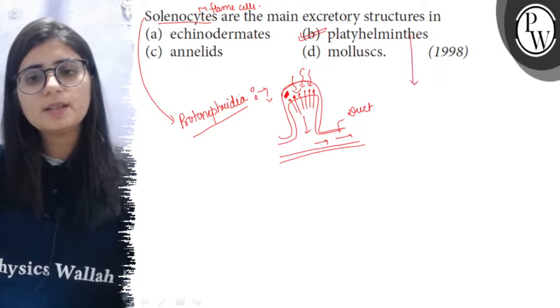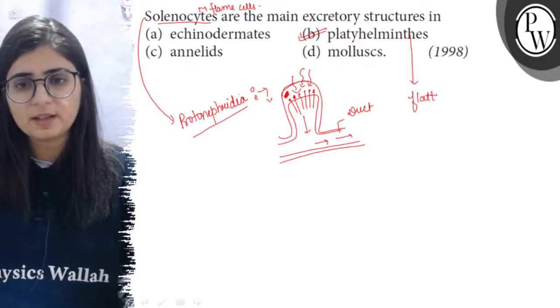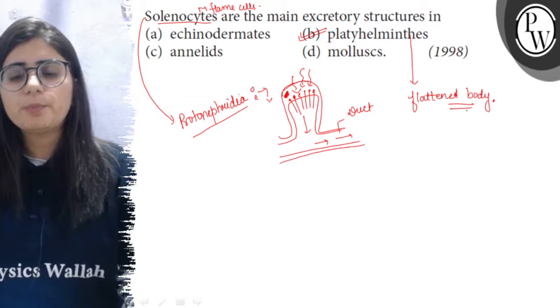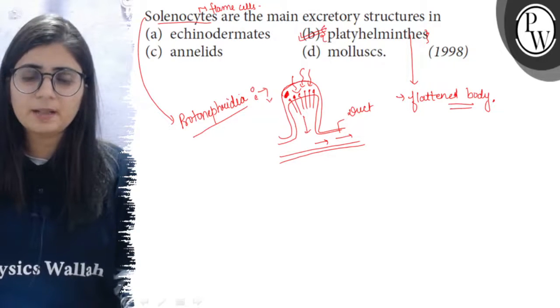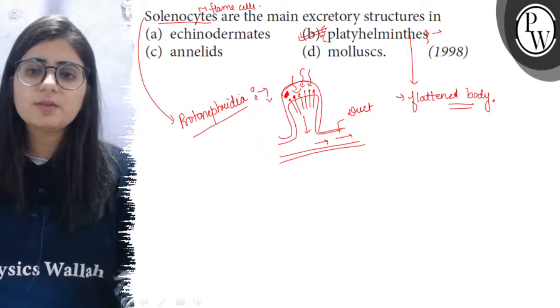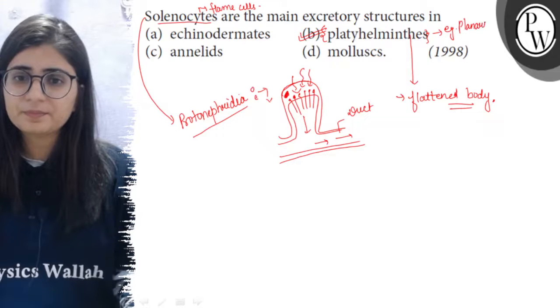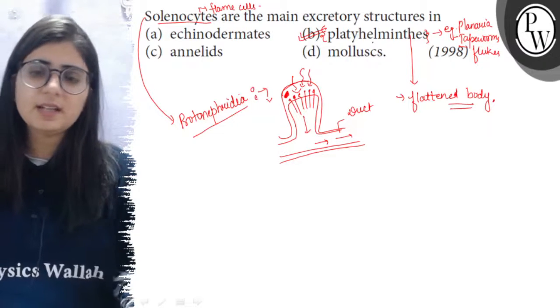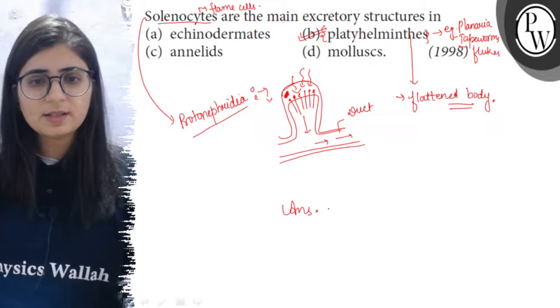Platyhelminthes include all the organisms which are dorsoventrally flattened. So flattened body, triploblastic, organ level of organization, these all are the characters of Platyhelminthes, and these include planarians, planaria, then tapeworms, flukes. All these are the members of Platyhelminthes. Now the right option of this answer is option B.